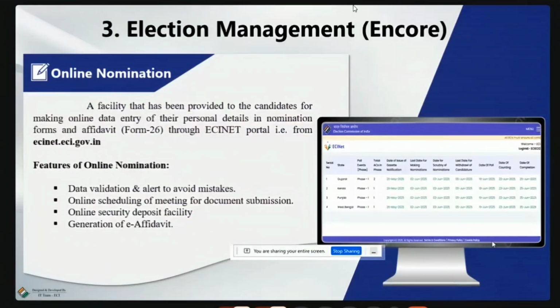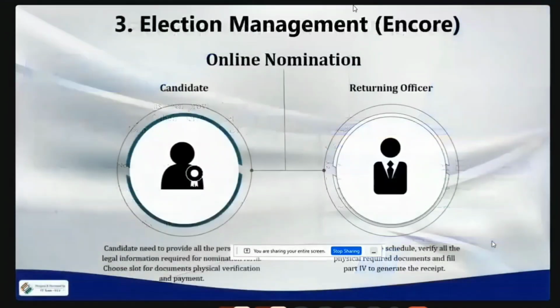So in the RO login, you have to verify whether any appointment request came or not. If it came, you have to accept the appointment and schedule a date and time, and at that time that person has to come physically to the RO office and submit the online nomination details also. In the digitizing case, the details will already be there in the Encore portal, so it is easy for us. So that has to be taken care of.